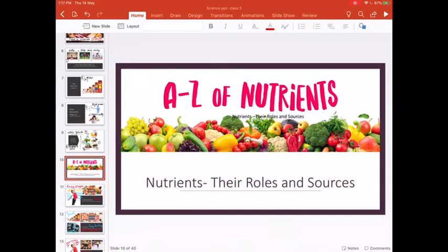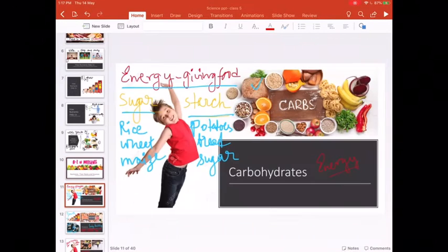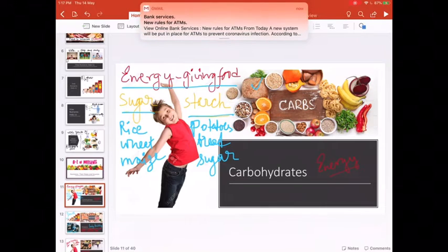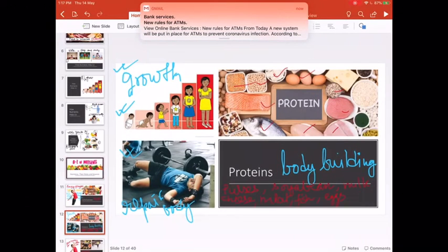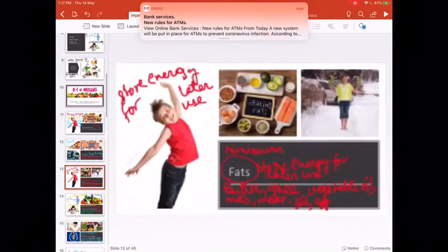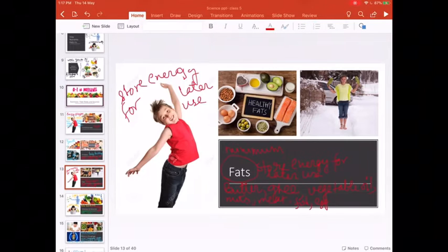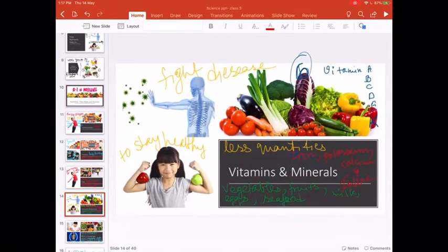And then we moved on to the various nutrients present in our food, and then we came to know what roles our nutrients play in our life. So we have done carbohydrate as energy giving food, proteins as body building food, then fat that stores energy for later use, and then we have got vitamins and minerals that actually help us to fight disease and stay healthy.